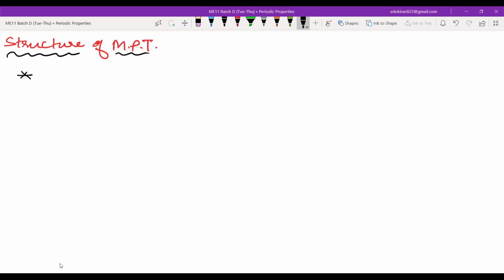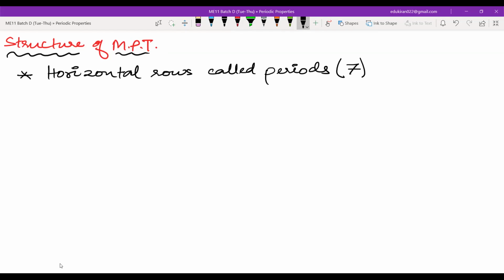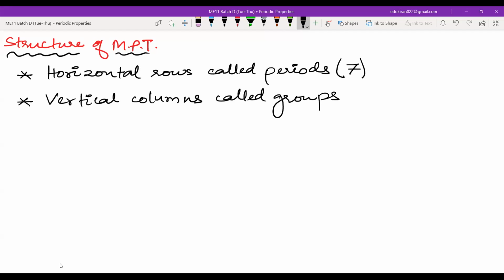The modern periodic table contains horizontal rows called periods, and there are 7 of them. Then there are vertical columns called groups, and there are 18 of such groups.